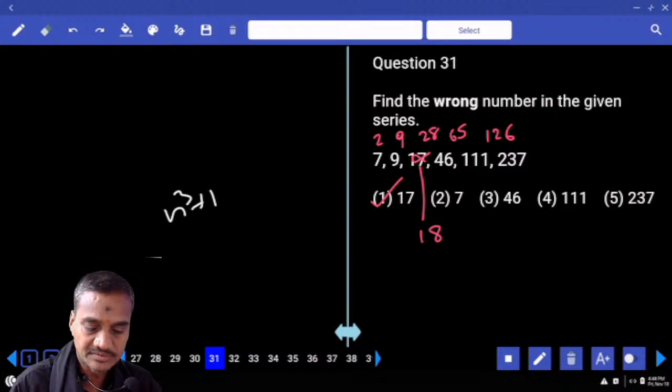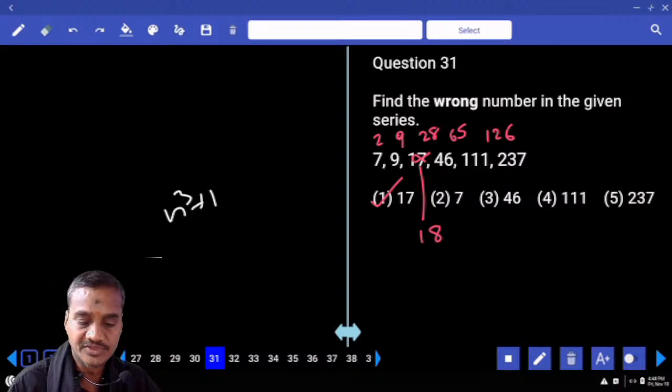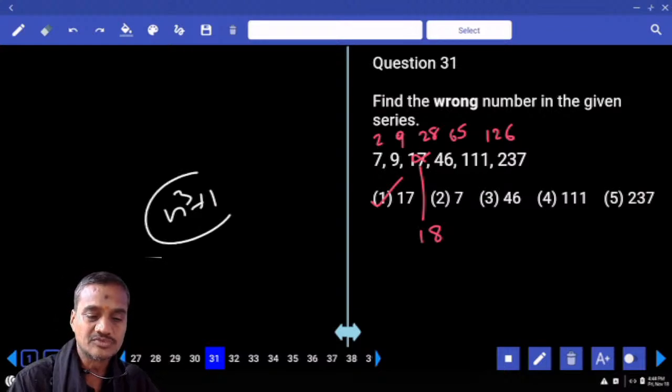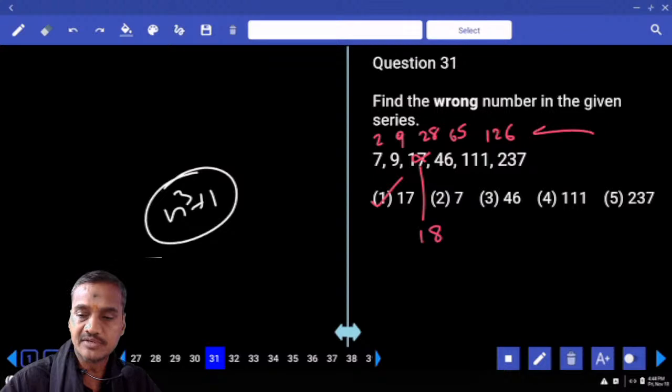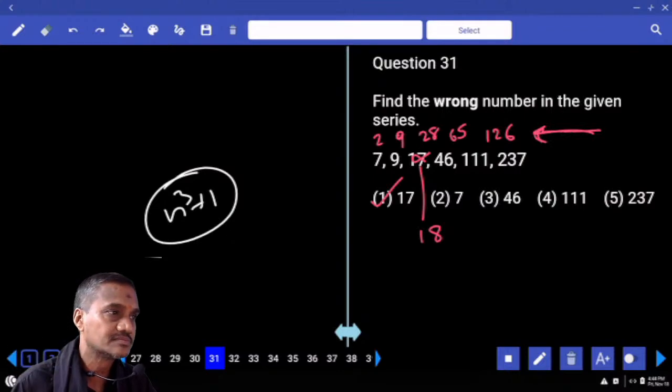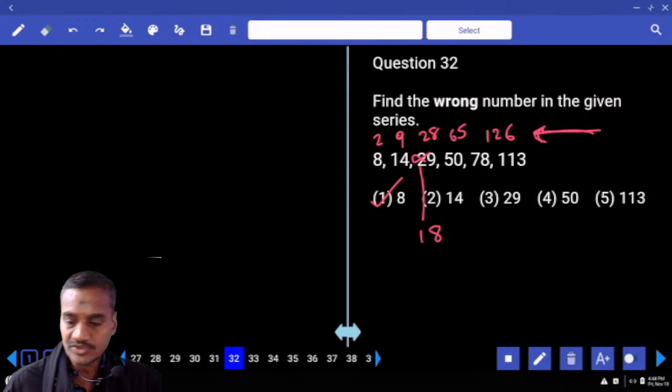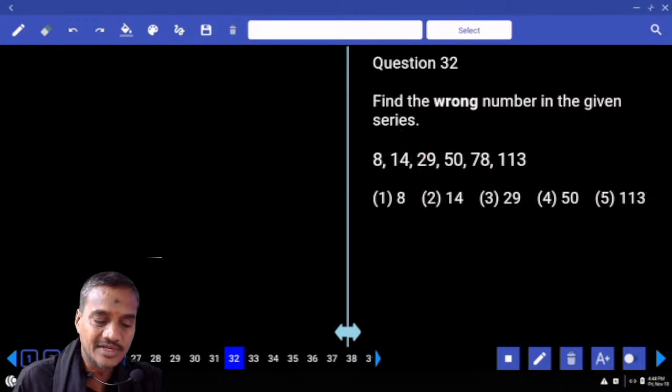Question number 31. Then 32. Now n cube plus 1 is the most repeated model in the examinations, in the original examinations. Difference between the numbers being n cube plus 1 is always repeated.